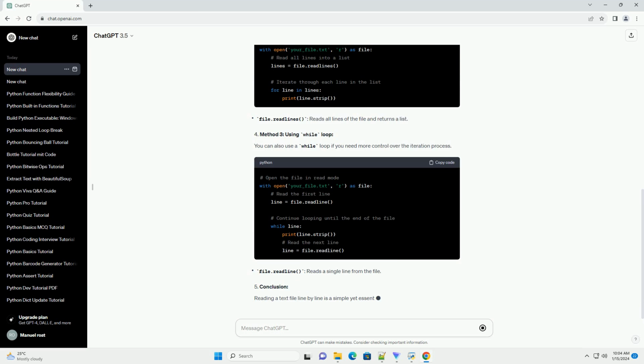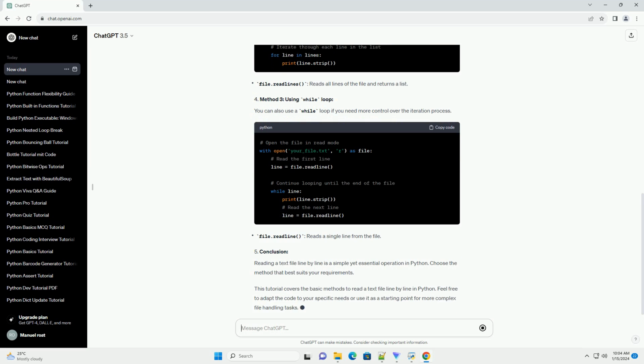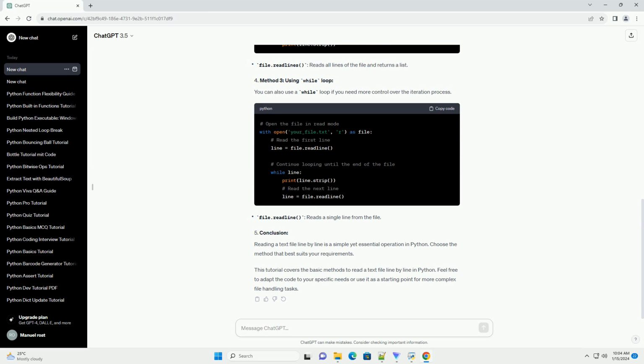Reading a text file line by line is a simple yet essential operation in Python. Choose the method that best suits your requirements. This tutorial covers the basic methods to read a text file line by line in Python. Feel free to adapt the code to your specific needs or use it as a starting point for more complex file handling tasks.